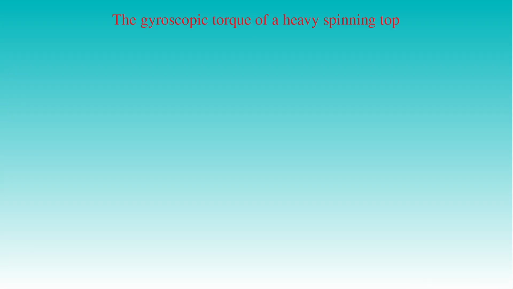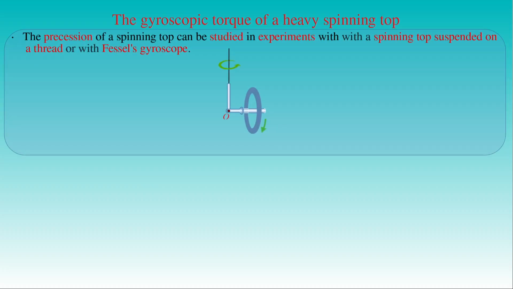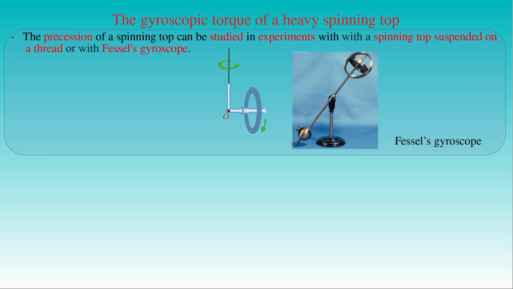The precession of heavy spinning tops can also be studied, for example by performing experiments with a spinning top suspended from a thread at the point O as seen in the figure, or with a Fessel-type gyroscope shown in the photo. In the case of the latter apparatus, the arm holding a flywheel rotating freely inside a ring or gimbal is balanced by a counterweight that is fit on the arm extending further than the pivot point O of the gyroscope. When the instrument is balanced, it works as a force-free or torque-free top. The torque is produced by the force of gravity acting on the weight, and it can be modified by shifting the weight along the arm of the gyroscope.